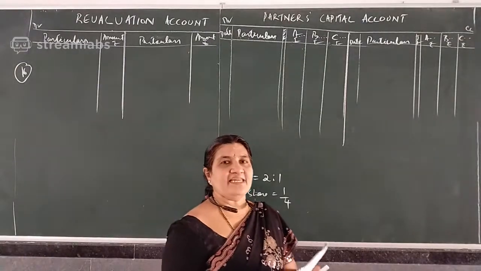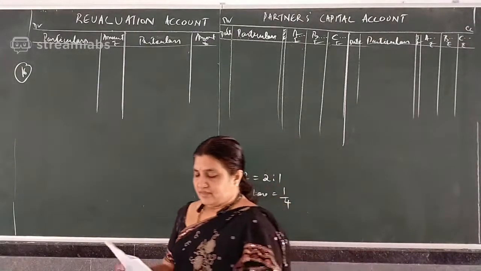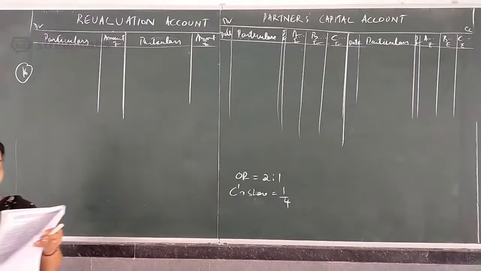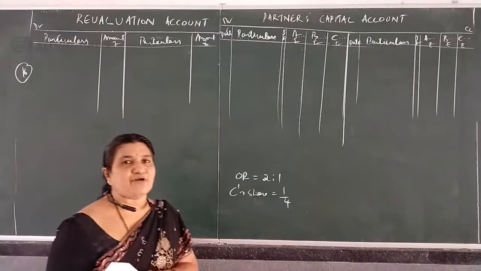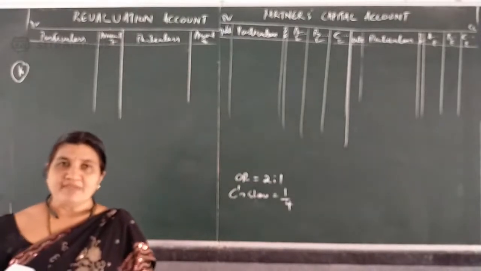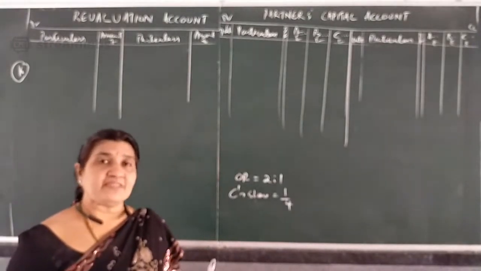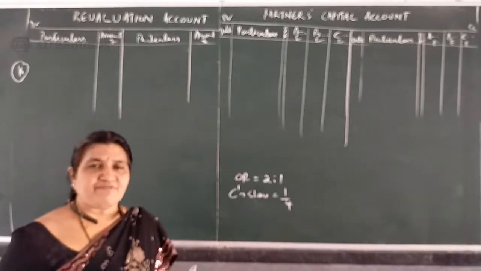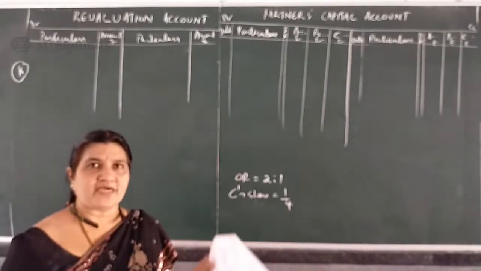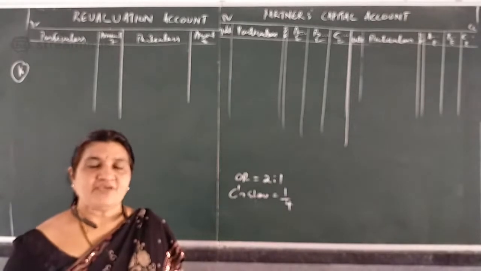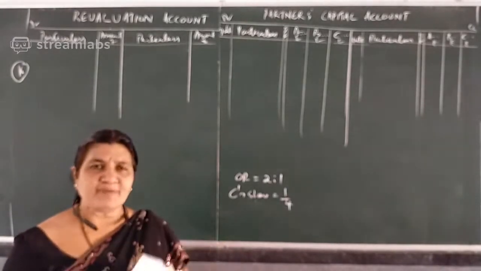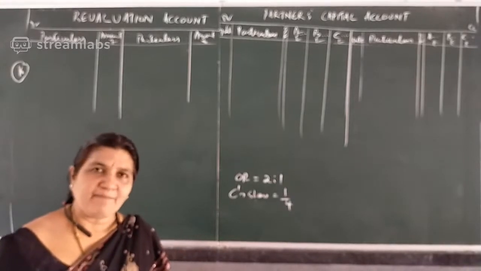Okay, first revaluation. So building were revalued at rupees 45,000. So what do you have to do? You have to compare the balance sheet amount and the adjustment amount. If adjustment amount is more, there is appreciation. If adjustment amount is less, there is depreciation.